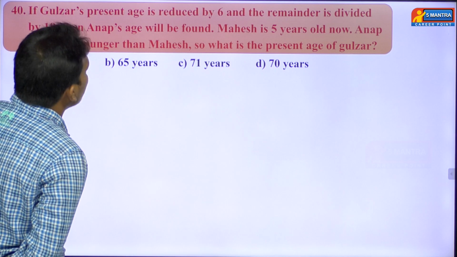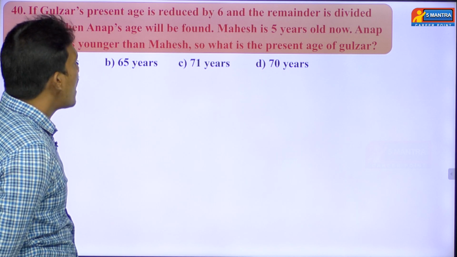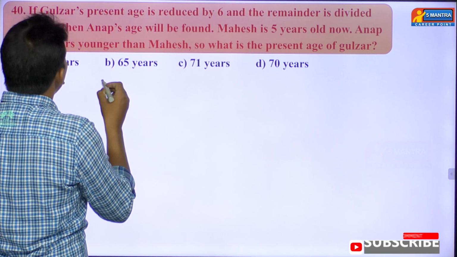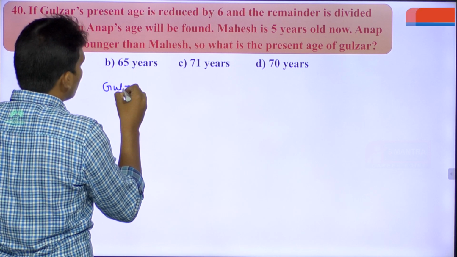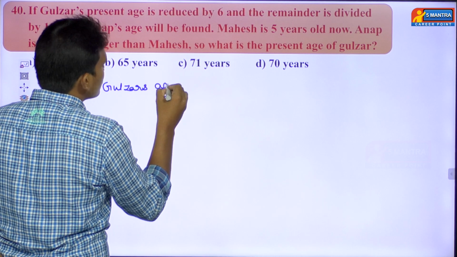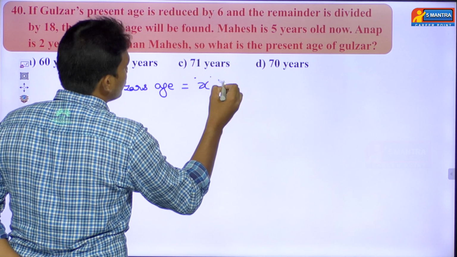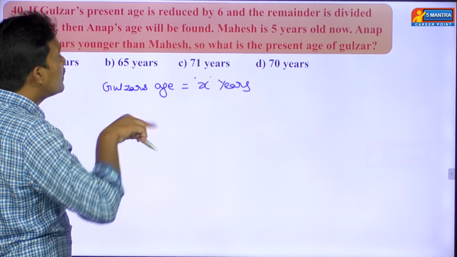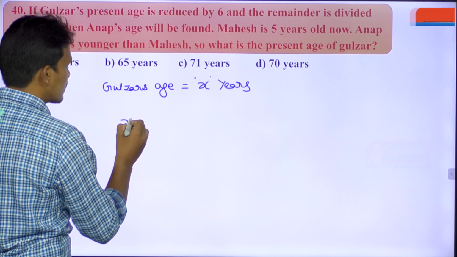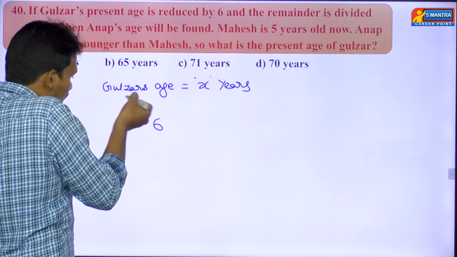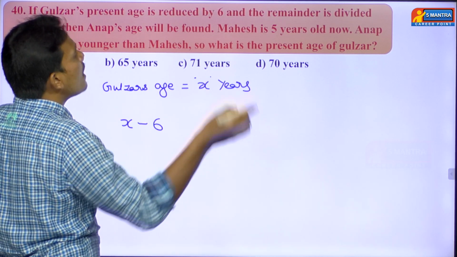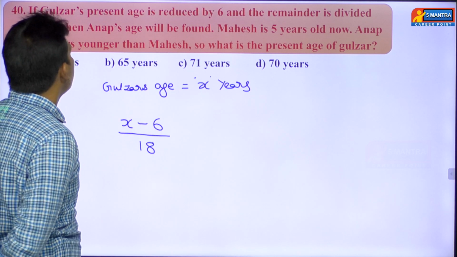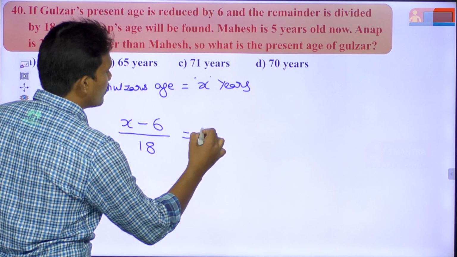If Gulzar's present age is reduced by 6 and the remainder is divided by 18, then Anup's age will be found. Here let us assume Gulzar's present age is x years. What's the point he has given? If Gulzar's present age is reduced by 6, initially Gulzar's age is x, it is reduced by 6. What is left is the remainder. And the remainder is divided by 18. Then Anup's age will be found, means here you are going to get Anup's age.